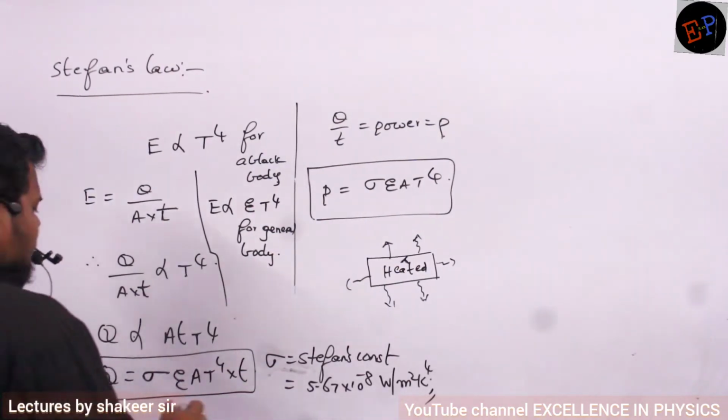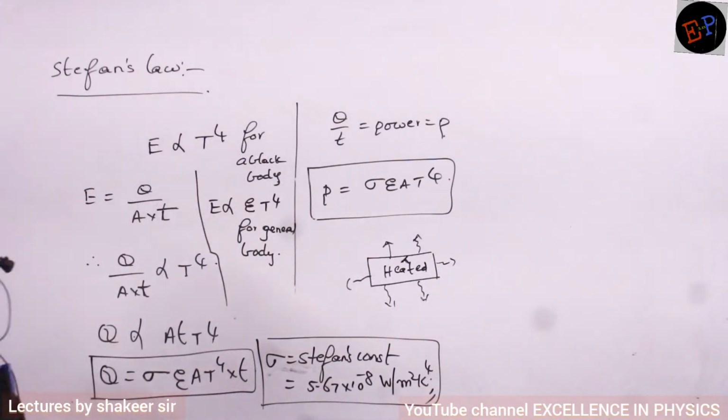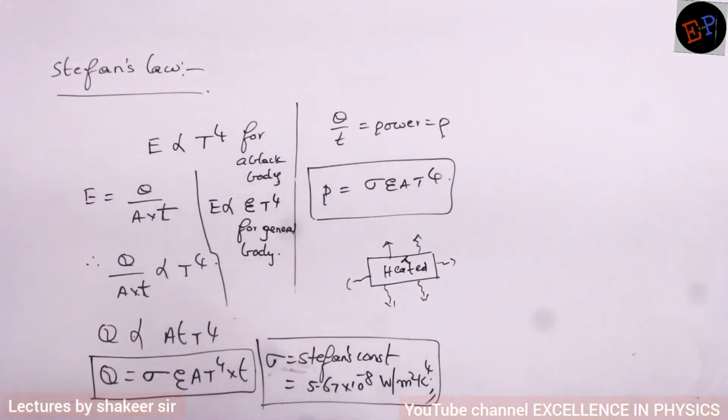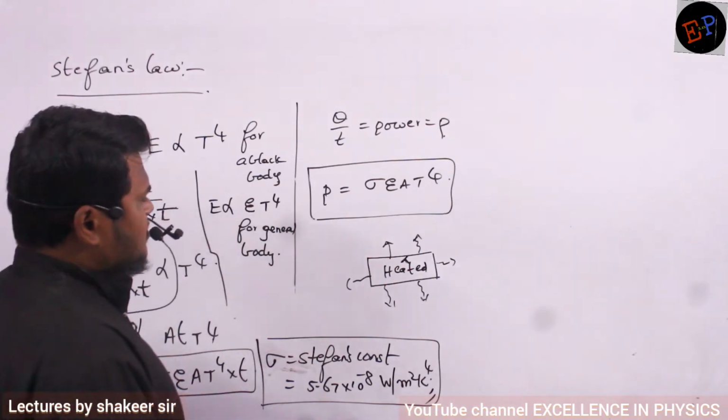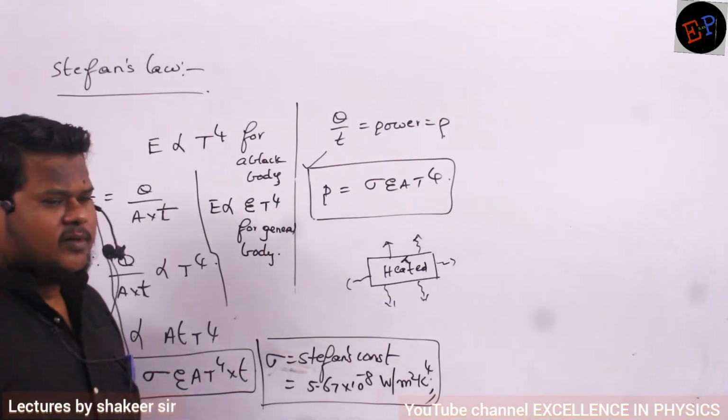Here, sigma is called Stefan's constant, the constant of proportionality, and it is equal to 5.67 multiplied by 10 power minus 8. That is the value of sigma. Very important; many times questions were asked on this relation, and if a question is asked on Stefan's law, you can very easily do the calculation.